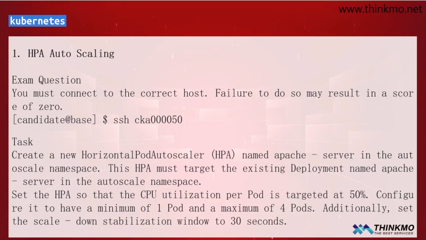Hello everyone. Today we're going to continue. We'll be looking at the Certified Kubernetes Administrator question bank. Today we'll officially start with the first question. There are a total of 16 questions.